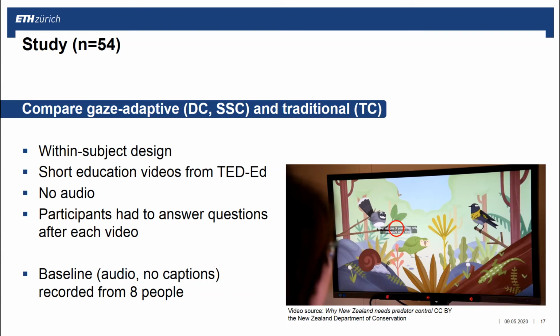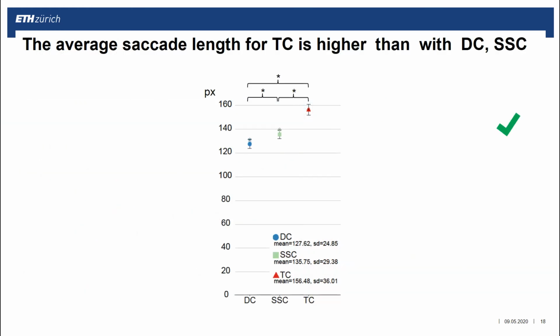No audio was presented. The participants had to answer questions after each video, which required them to read the captions and follow the video. For comparison with natural viewing behavior, we recorded the baseline with audio and no captions consisting of 8 participants. This baseline was also used for the displacement of salient-sensitive captions.